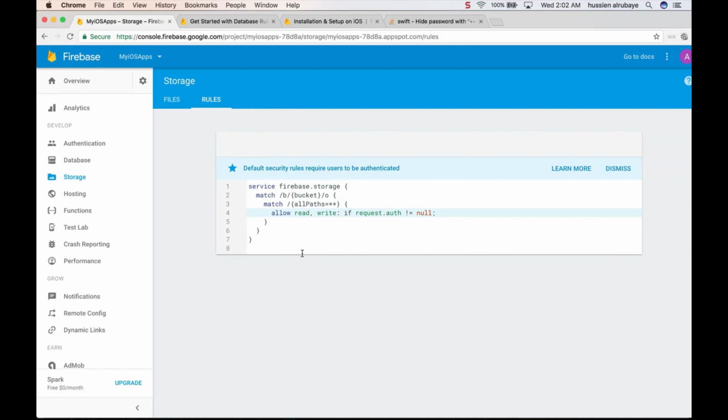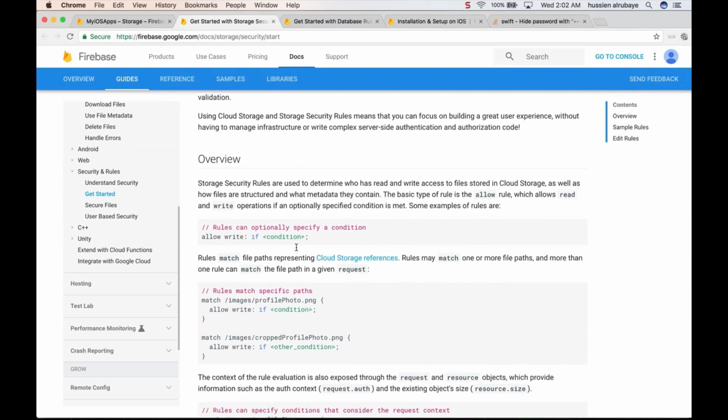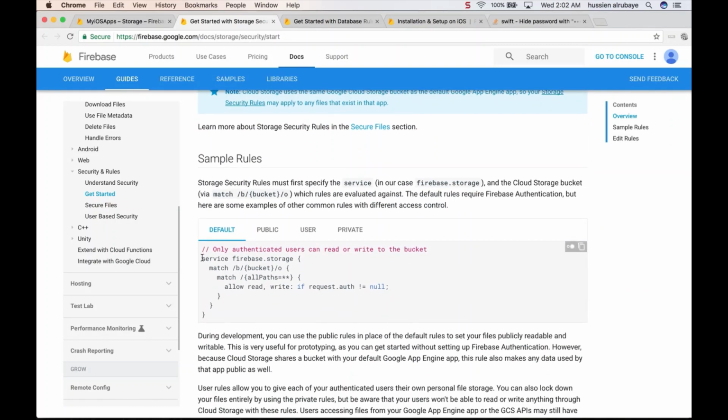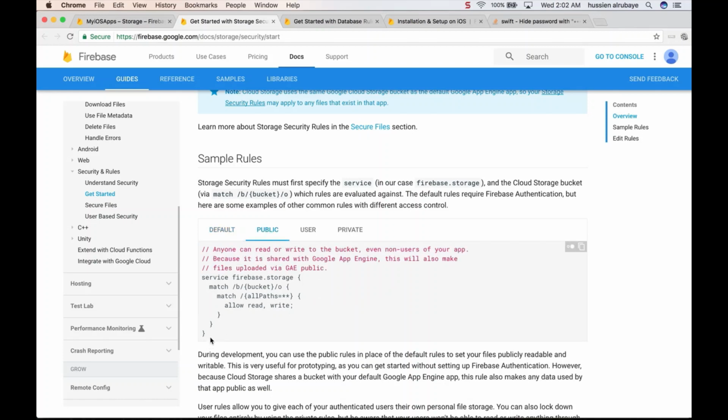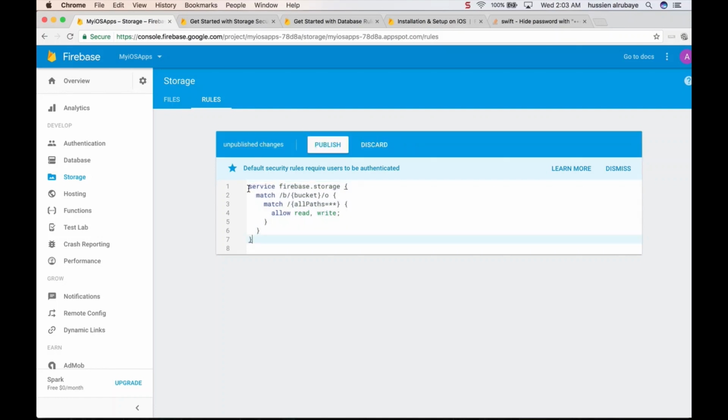To allow any user to upload images even if he is not authorized, let me click more and see what's going on. You see some details they give you about the upload rules. You use this code if you want only authorized people to read and write, meaning only people logged in using Firebase. If you want it to be public, you just use this code. Just copy this code and replace the old code. Hopefully Firebase storage will not give me any problems.